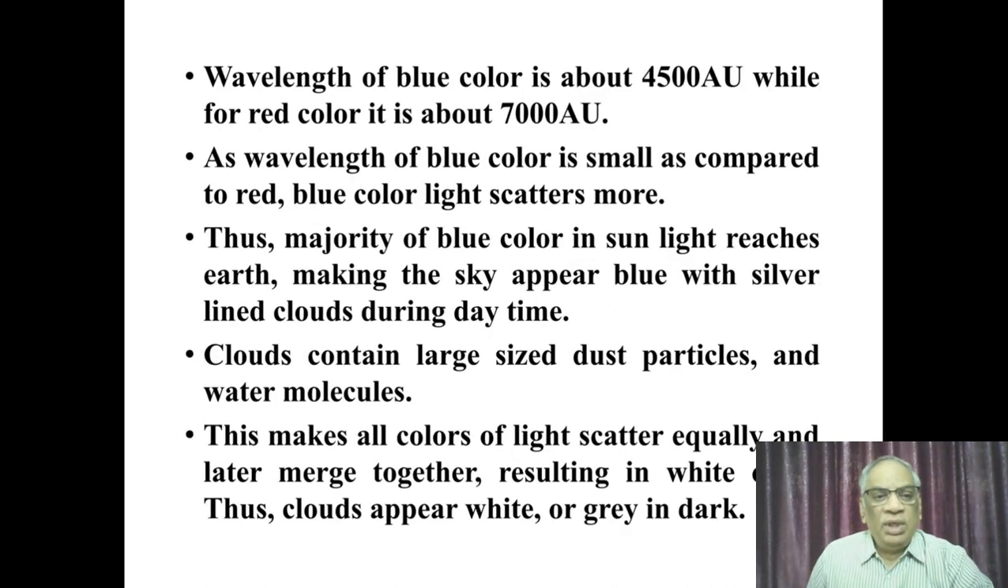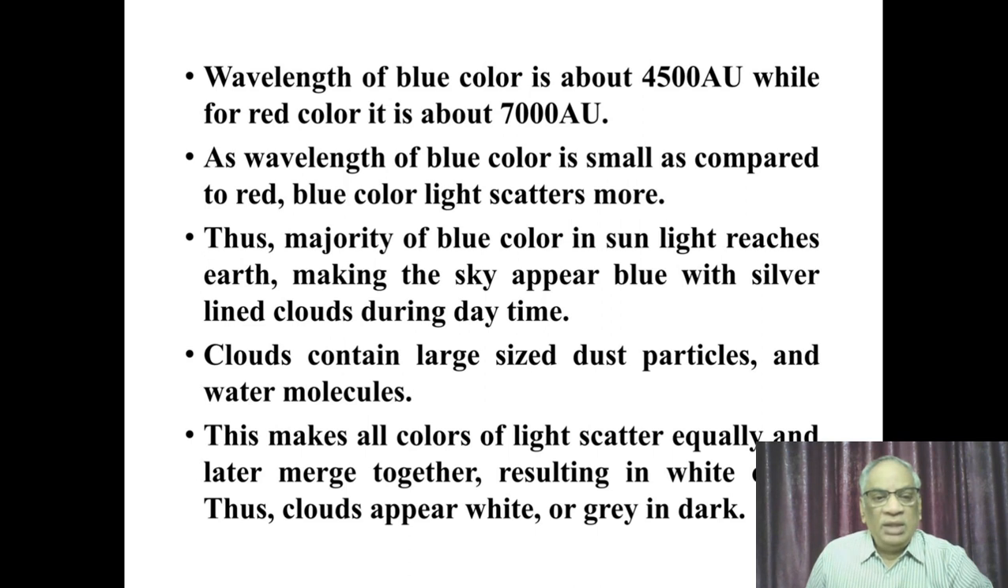The wavelength of blue color is about 4500 angstroms, while for red it is about 7000 angstroms. As the wavelength of blue color is small as compared to red, more scattering is possible for blue light because I_s is inversely proportional to lambda to the power of 4. For lambda being small for blue, it gets scattered more. Thus, the majority of the blue color reaches the earth, making the sky appear blue with silver-lined clouds during the daytime.